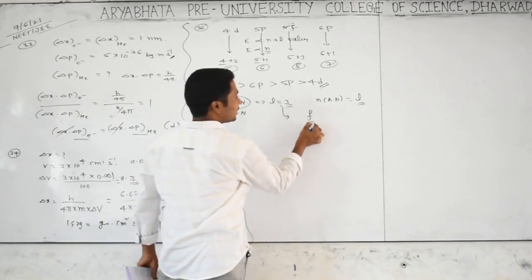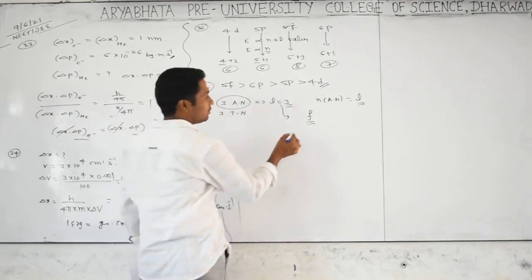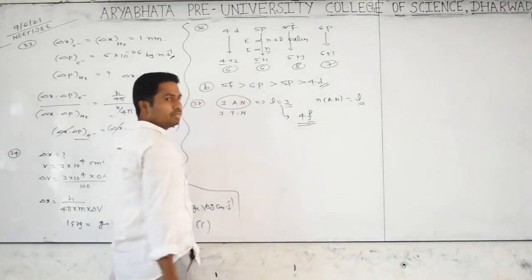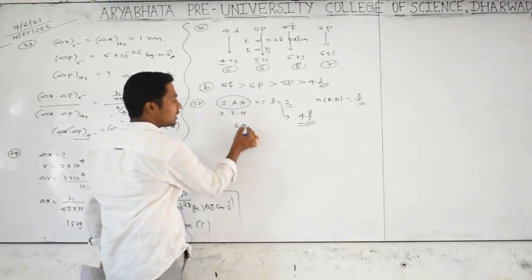Nothing but the f orbital. So which is the f orbital here? The 4f orbital. Total nodes means spherical nodes here is 0.